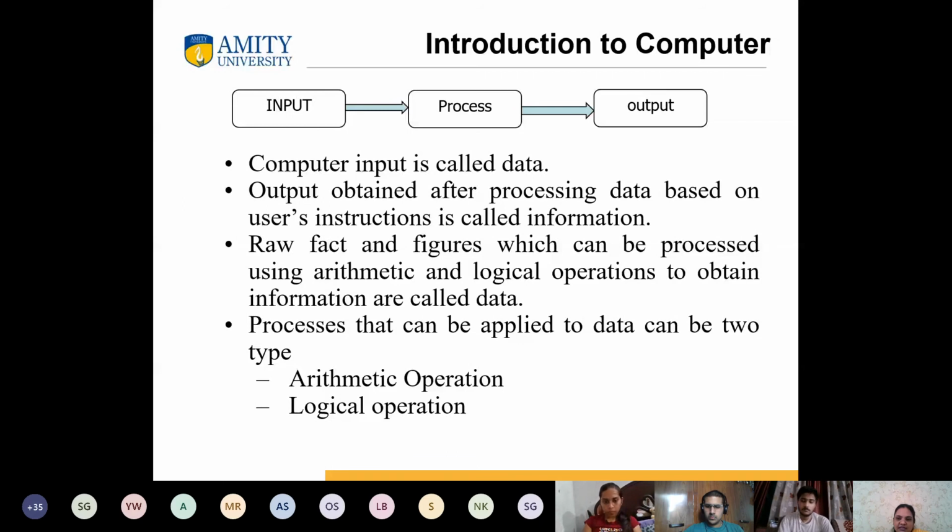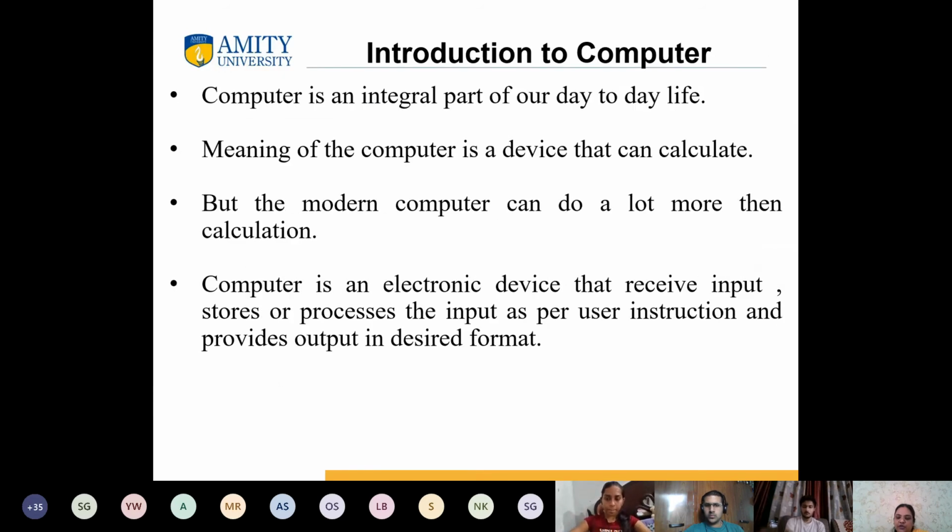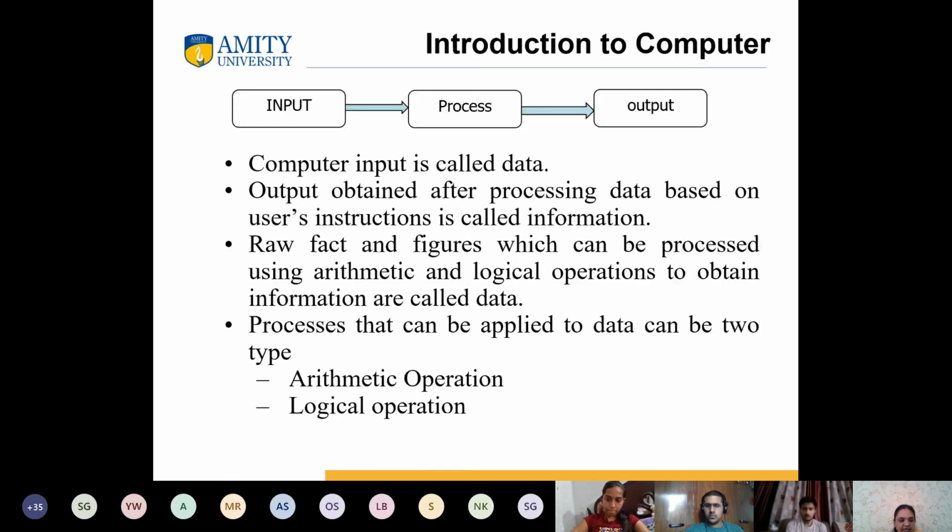Certain registers take care of that data. A control unit controls the complete operation, and that forms the complete controller unit. So am I clear with these two slides? Any doubt to anyone? No, ma'am. Okay.